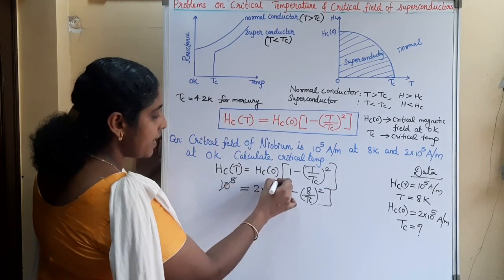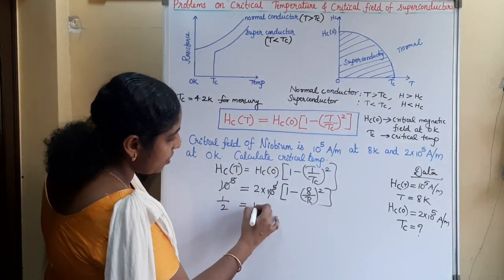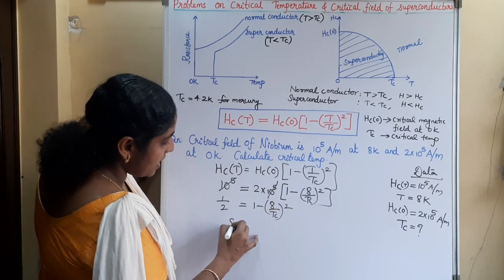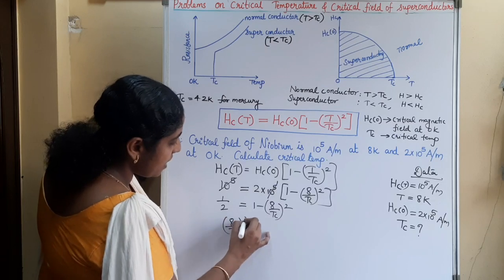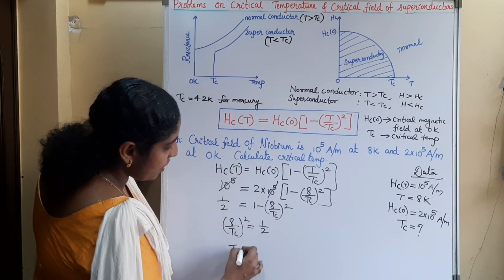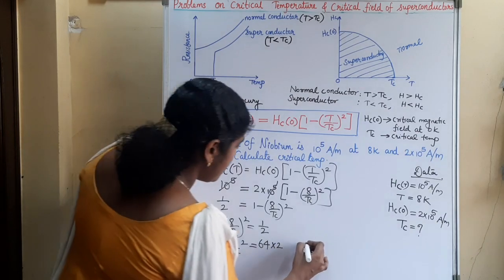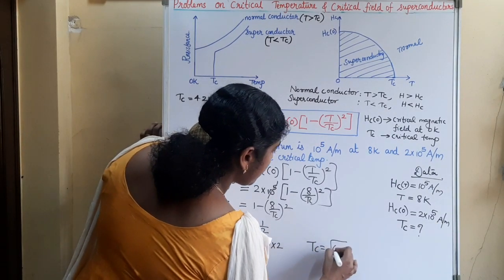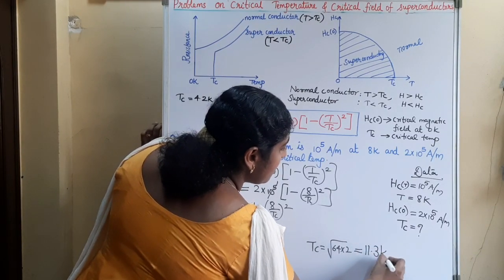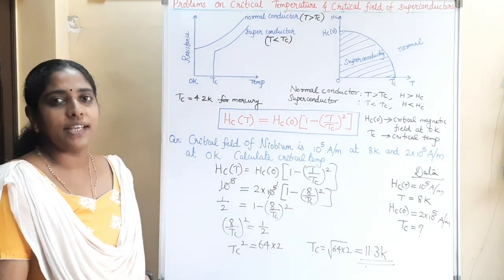Now this 10 raised to 5 and 10 raised to 5 will cancel and this 2 will come to LHS, that is 1 by 2 is equal to 1 minus (8 by Tc) square, or (8 by Tc) square is equal to 1 minus half, that is half. So this Tc square is equal to 64 into 2, or Tc is the root of 64 into 2, that is equal to 11.3 Kelvin. So the critical temperature of niobium is 11.3 Kelvin.